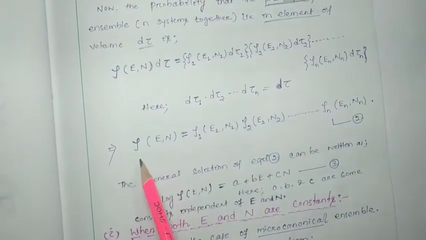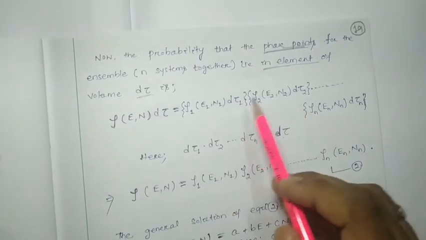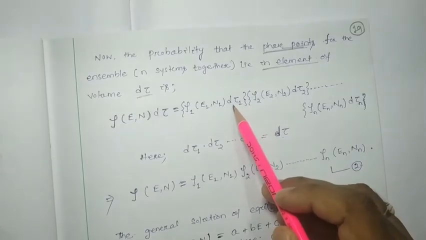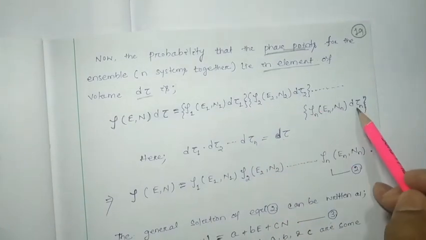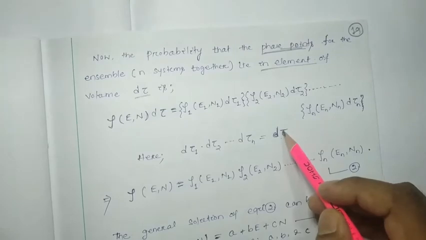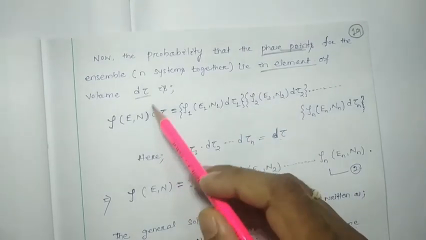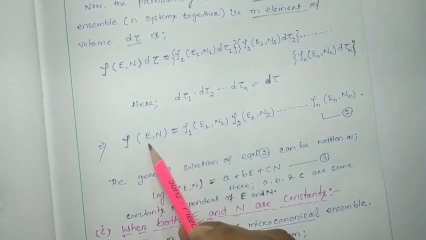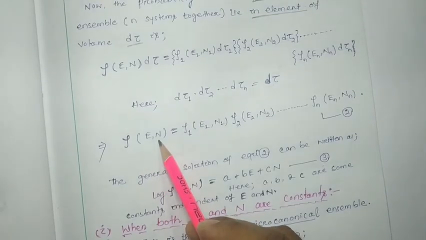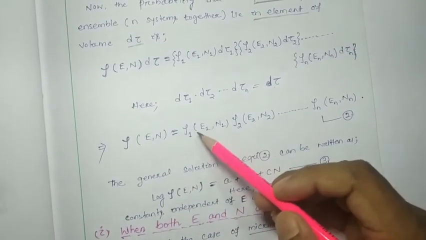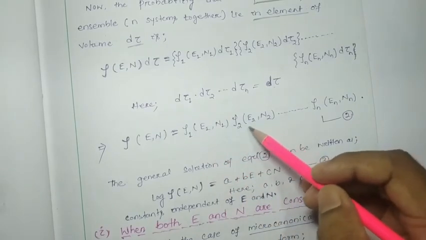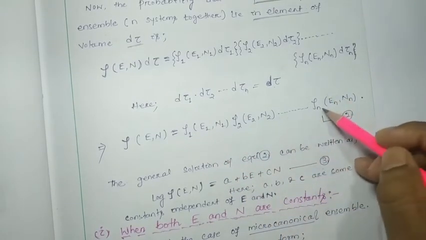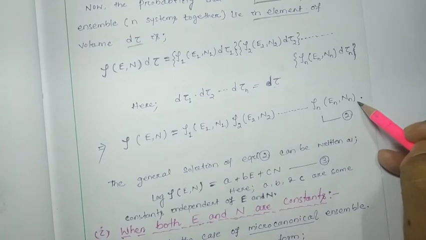So if we consider d tau 1, d tau 2 up to d tau n, it will be d tau, and the d tau on the left-hand side gets cancelled. We find rho, which is a function of total energy and total number of particles, equals rho 1 (E1, N1), rho 2 (E2, N2), and so on up to rho n (En, Nn).